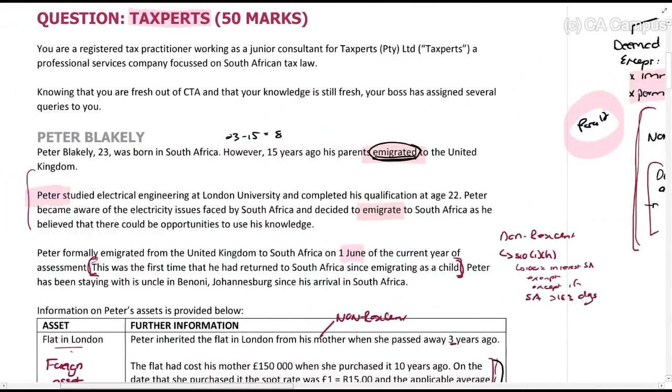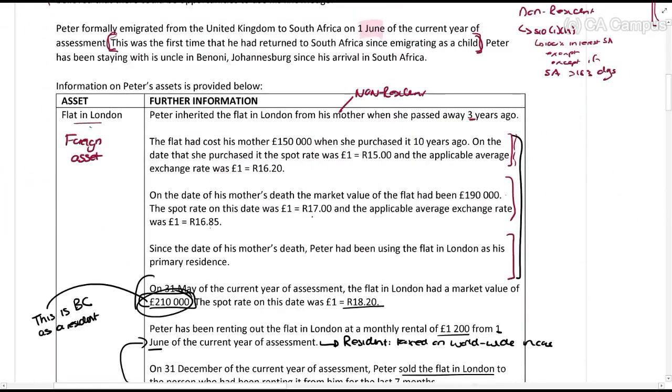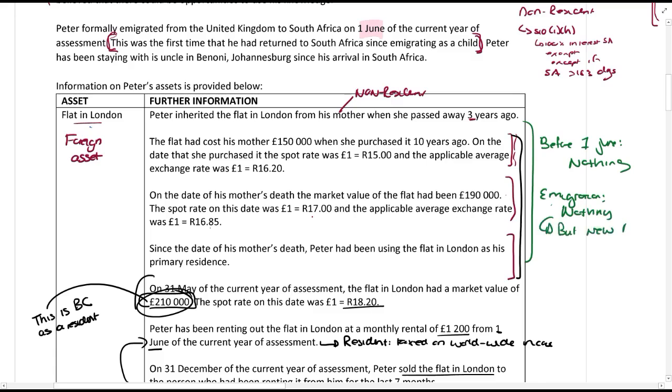So, basically, for the period before he became a resident, before 1 June, there's nothing for South African tax that we have to worry about. Then, on immigration, there's nothing that we have to worry about. There's nothing that gets taxed, but there's a new base cost. And that new base cost is this £210,000.